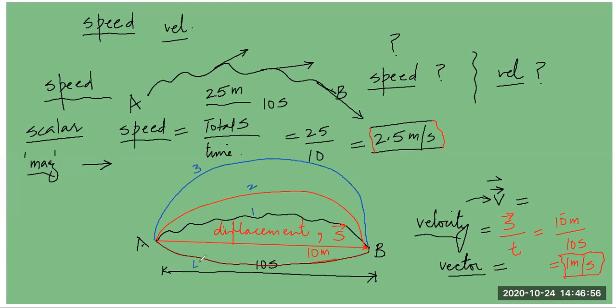So see, students, if you calculate speed in all the cases, in case 1, case 2, case 3 and case 4, the speed would depend upon the distance traveled, and the distance traveled is always more than the distance AB, which is given by this straight line, that is, this displacement. Since all these distances are more than the displacement,